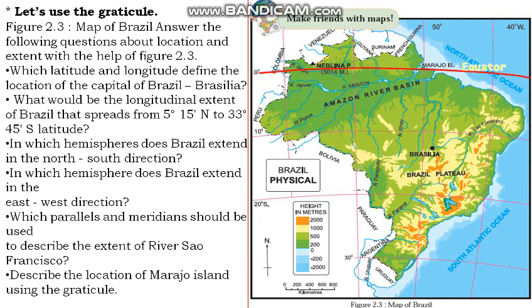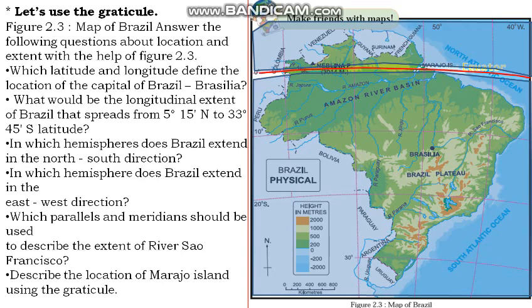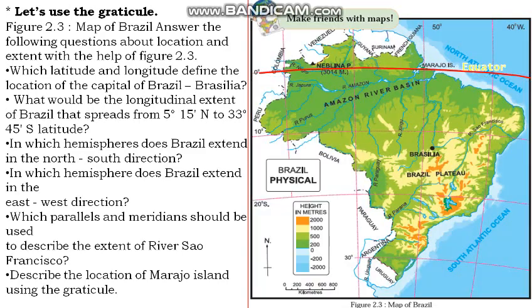In which hemisphere does Brazil extend in the north-south direction? Answer: Brazil extends in both the northern and southern hemisphere. In which hemisphere does Brazil extend in the east-west direction? Answer: Brazil extends in the western hemisphere.